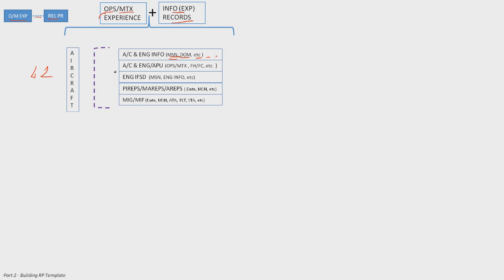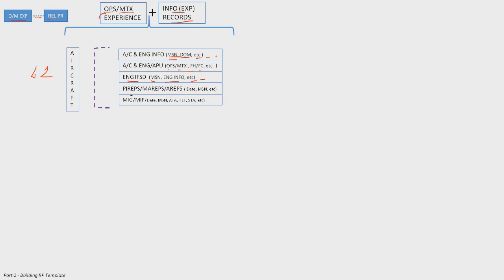Next, what are we doing with this material, with this aircraft? So aircraft, engine, APU information, operation information, maintenance information, flight hours, flight cycles. Next, engine in-flight shutdown. If you had an in-flight shutdown, MSN number, all information about the engine, etc. Next, pilot reports, maintenance reports, aircraft health monitoring system report, date, MSN number.